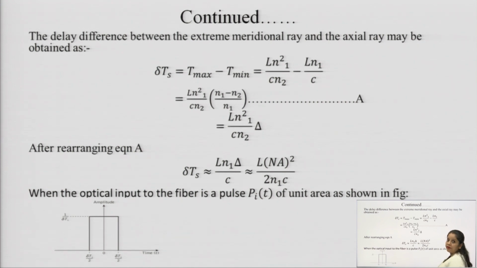So, now the delay difference is calculated by T max minus T min, that is the time taken by the extreme meridional rays minus the time taken by the axial ray.